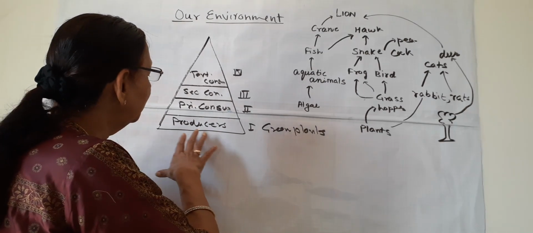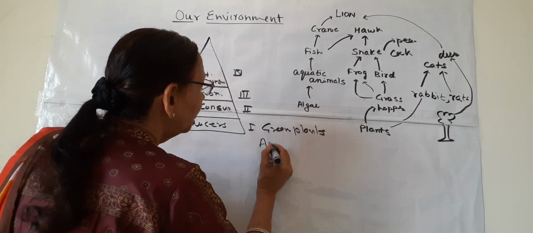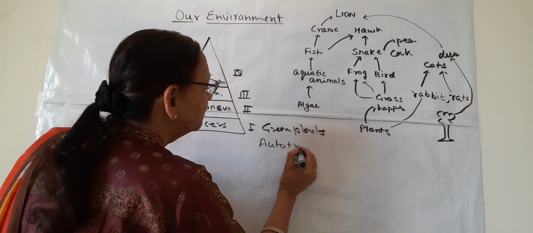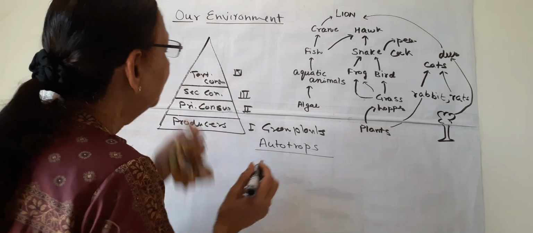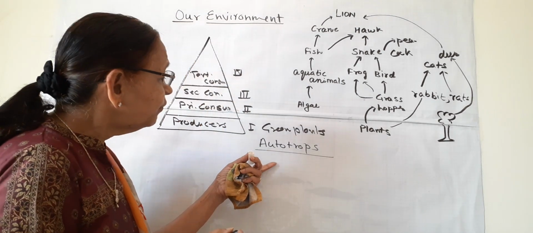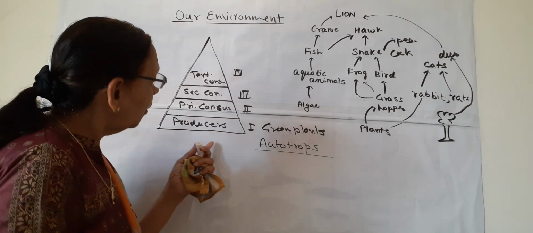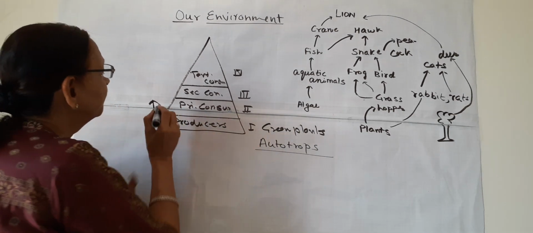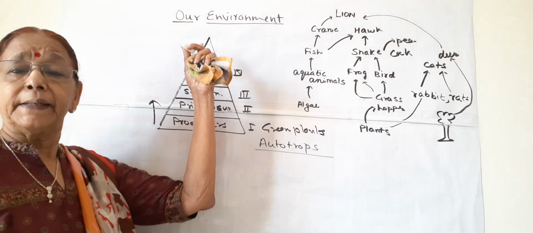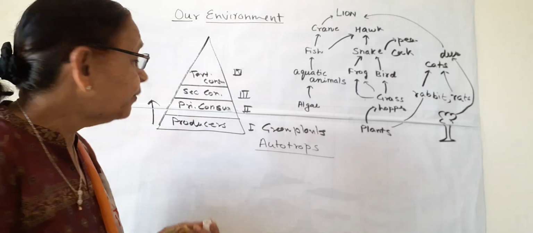Food is prepared by these producers, and they are known as autotrophs. After autotrophs, these are heterotrophs. This food which is made by green plants is consumed by the other trophic levels. These all trophic levels are heterotrophs.